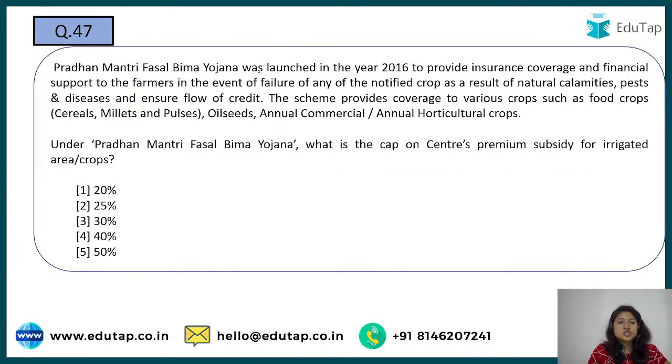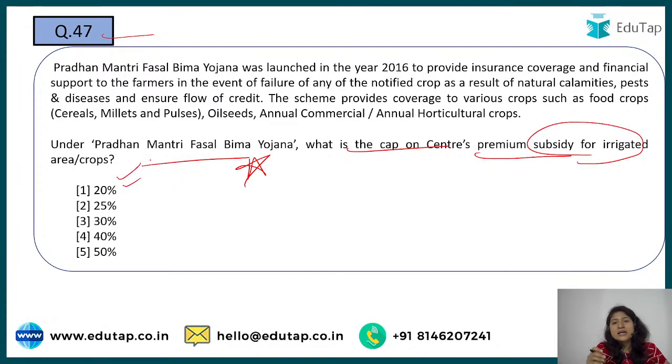Okay, next is question number 47. We are talking about Pradhan Mantri Fasal Bima Yojana. Important: what is the cap of the center's premium subsidy for irrigated crops? See, all these things that we are doing include the static portion or the budgetary allocation that we have talked about, right? But I would suggest that before your examination, do update yourself with whatever be the recent development in that. How many farmers have been benefited from a particular scheme, or, for example, in Jan Dhan, how many accounts were opened, or things like such.